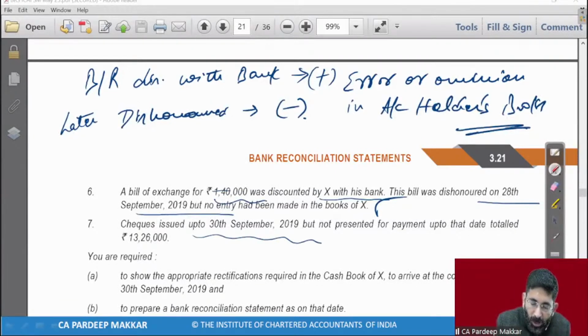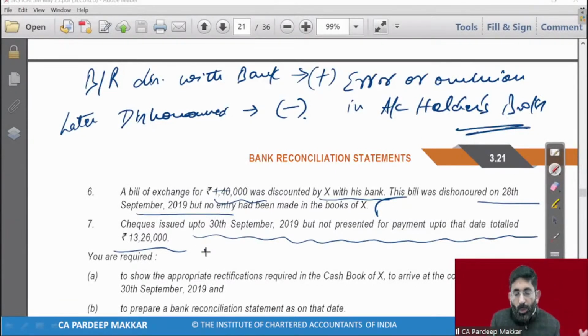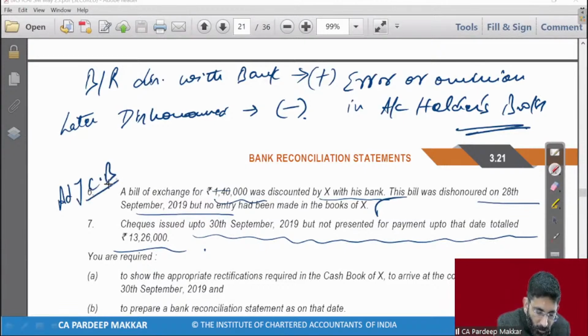Check issued up to 30th of September, not presented for payment rupees 13,26,000. कि where it will go? 7th point, fast send me the answer. पहले भेजने वाले का इनाम पक्का। 7th में BRS, very good. Aryan comes first. आर्यन कम्स फर्स्ट, बाकी नहीं आए, पीछे रह गए।